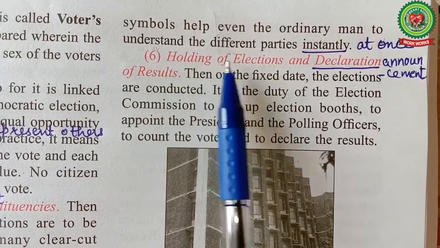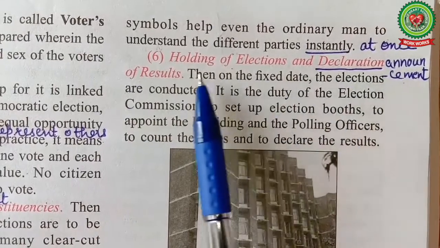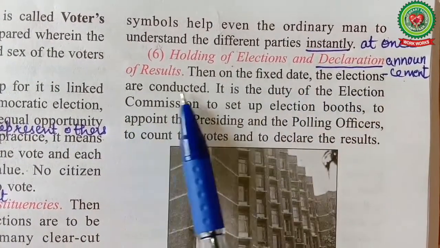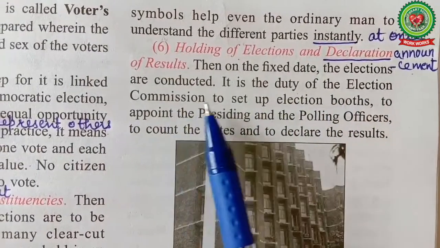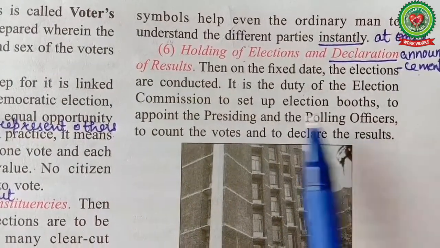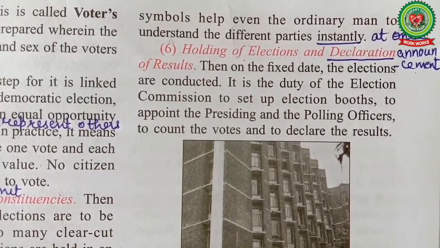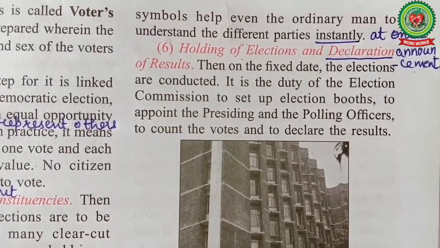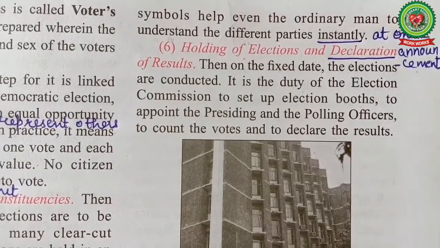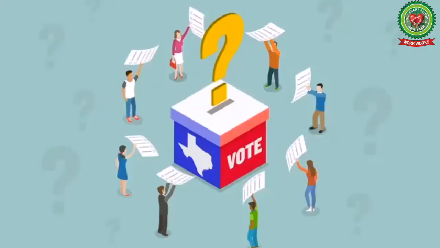Number 6. Holding of elections and declaration of results. Declaration means announcement. Then on the fixed date, the elections are conducted. It is the duty of the Election Commission to set up election booths, to appoint the presiding and the polling officers, to count the votes and to declare the results. The other functions of the Election Commission are to fix the date of the elections and to set up election booths for the elections. At the time of elections, presiding officers in charge of polling booths and counting centers are also appointed.